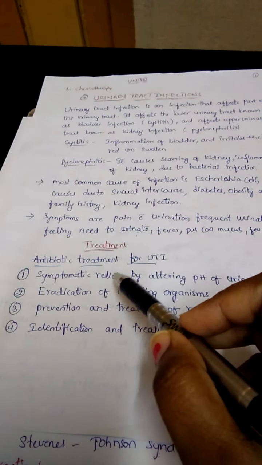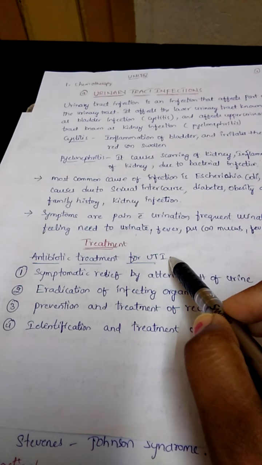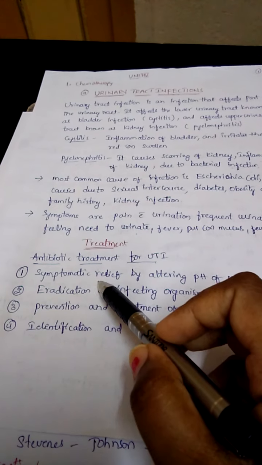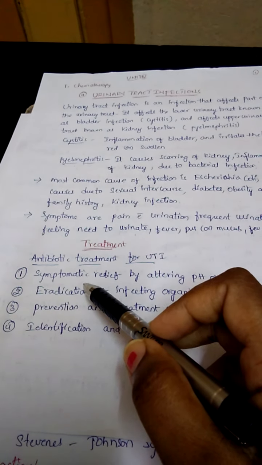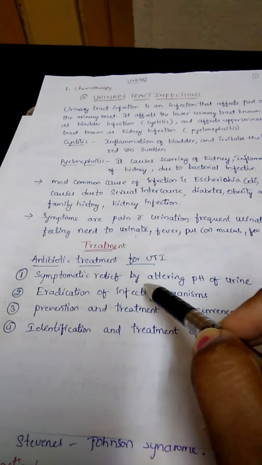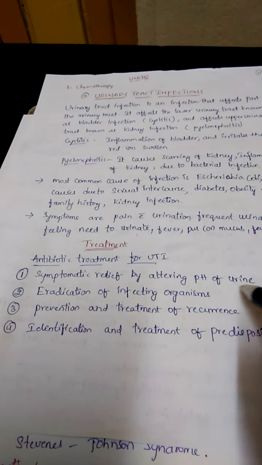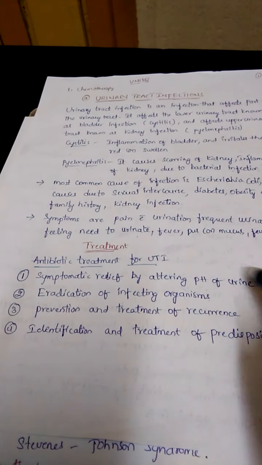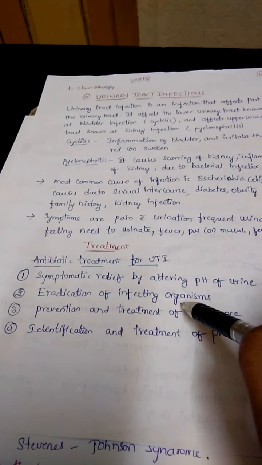So in the first stage, we are reducing the symptoms by altering the pH of the urine. If the pH is in an acidic condition, you must make it into an alkaline condition.